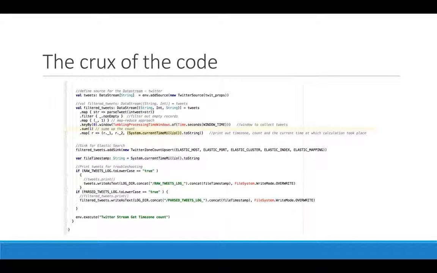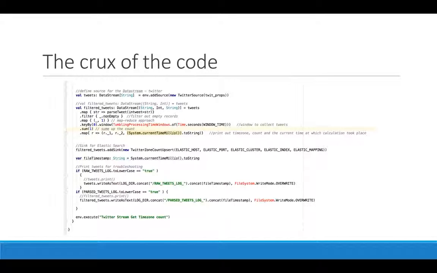We define a data stream that adds Twitter source as its source for data streams. The incoming data stream is processed using a similar approach such as MapReduce and is processed using the tumbling processing time windows function of Flink to collect tweets defined in the window time parameter.